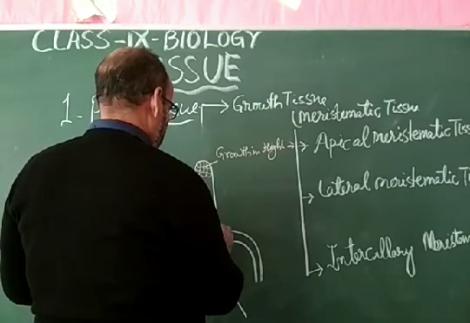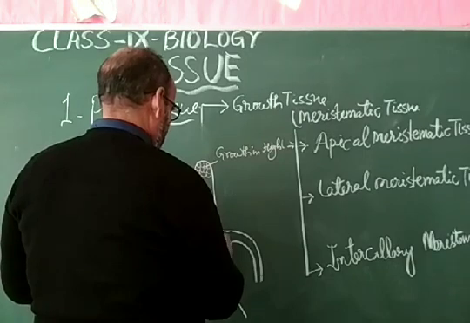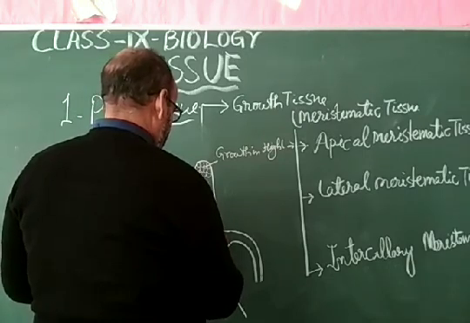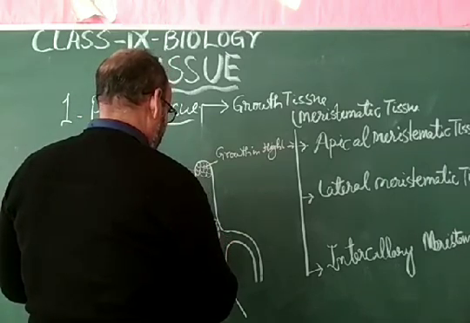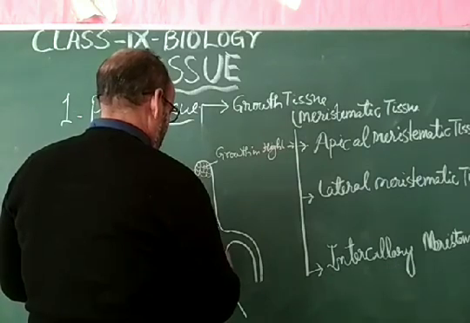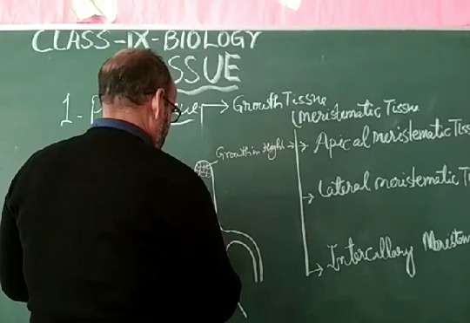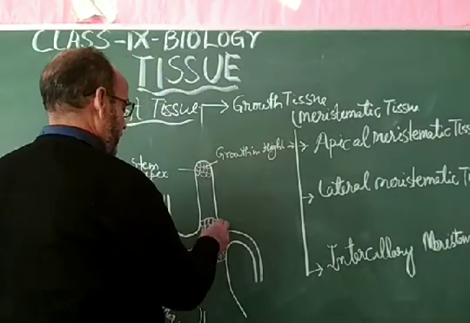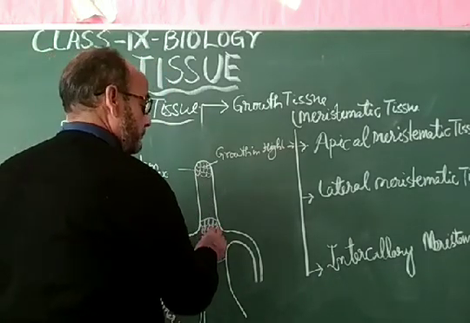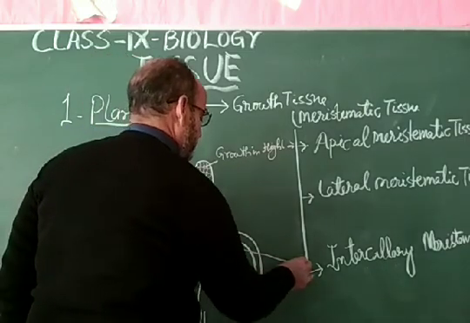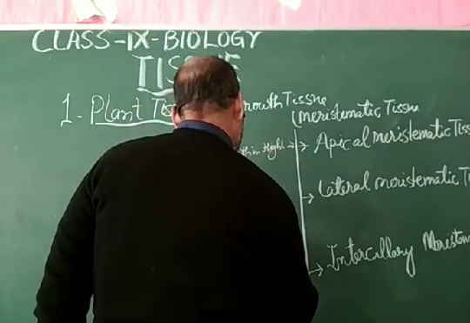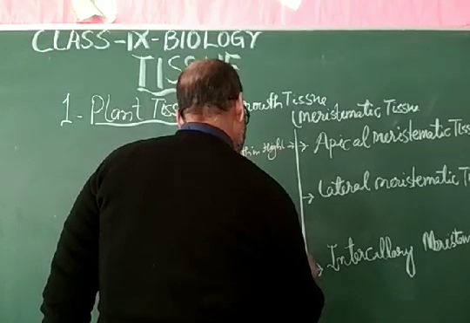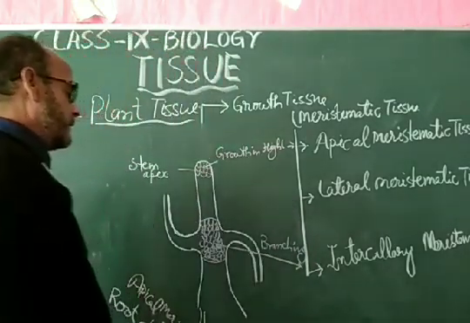They are responsible for the branching in plants, so that the plant can expand its branches, and the existence of leaf can take place. Also, the development of flower can take place. So these are the intercalary. These are responsible for the branching of the plant.